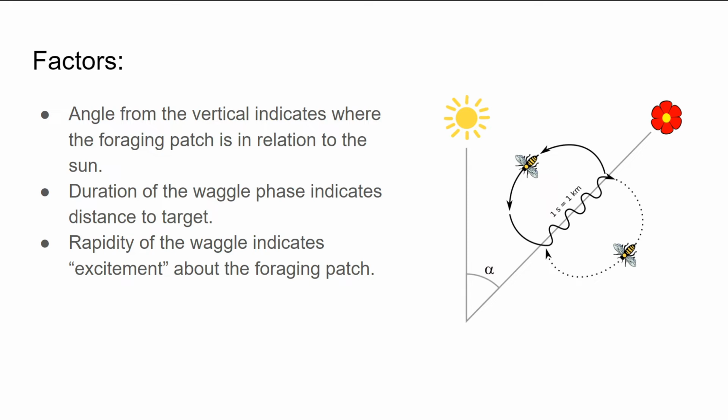Based on this image here, imagine the bee is buzzing while crawling around 30 degrees to the right from the vertical, straight up your wall. Again, go outside, face towards the sun, then rotate 30 degrees to the right, then start marching forwards, and you should find a flower patch. The second factor is the duration that it stays in the straight waggle part. This is proportional to the distance you have to go to find the flower that it's talking about. Lastly, how excited the bee looks indicates pretty much how excited the bee is about the foraging patch, aka how good of a foraging patch it is.